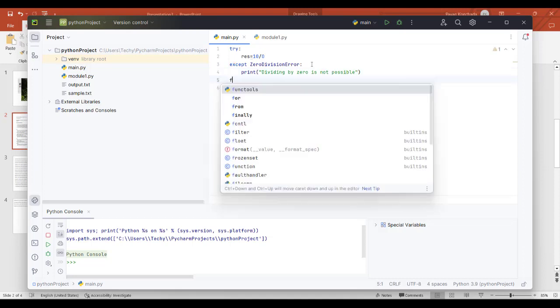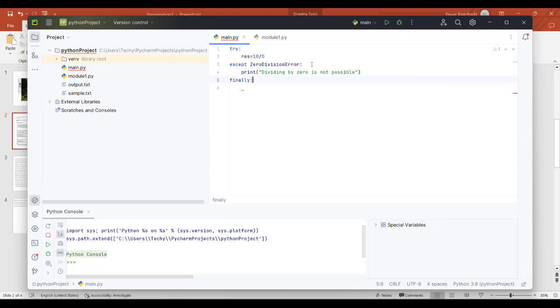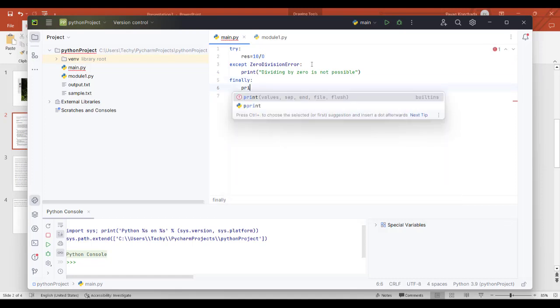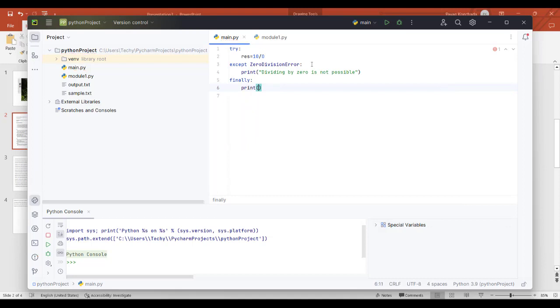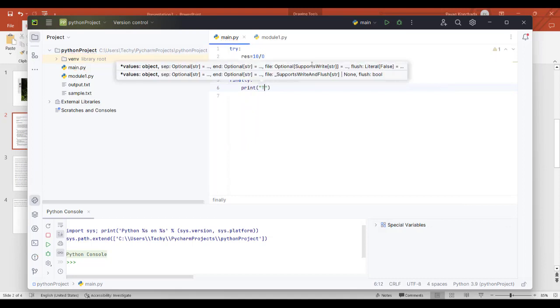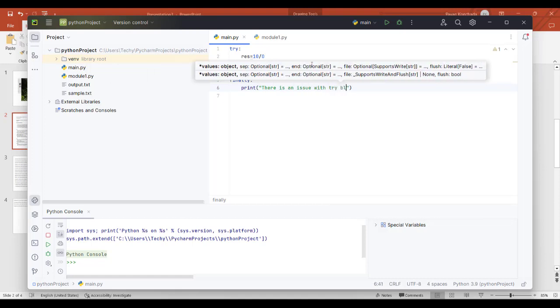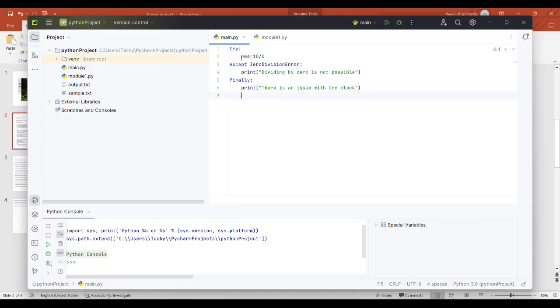And you can also have the finally statement and say there is an issue with the try statement or try block, and we can also try to print the result here.